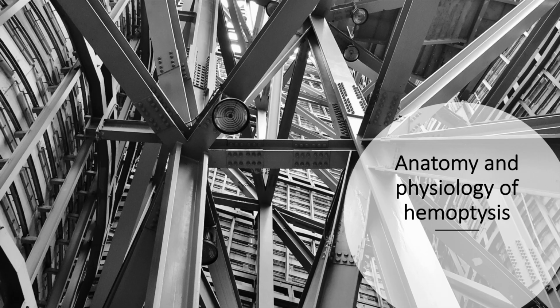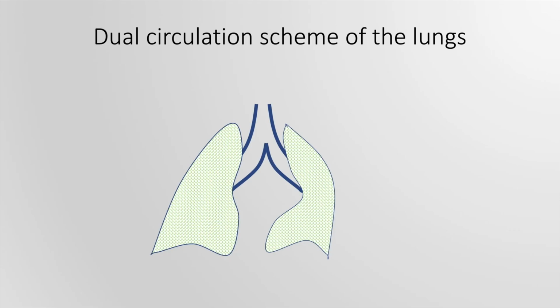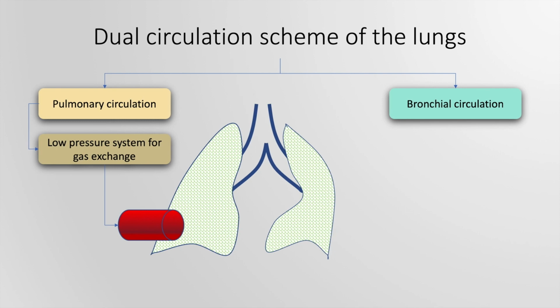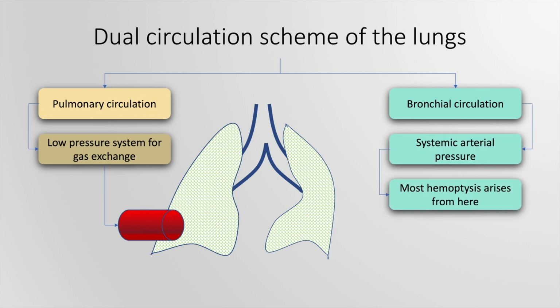Let us analyze the anatomy and physiology of hemoptysis. There is a dual circulation scheme in the lungs, in which there is a pulmonary circulation, which is a low pressure system for gas exchange, and a bronchial circulation from where most of the hemoptysis arises. This is under systemic arterial pressure.